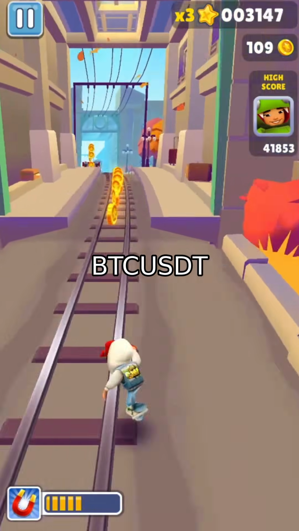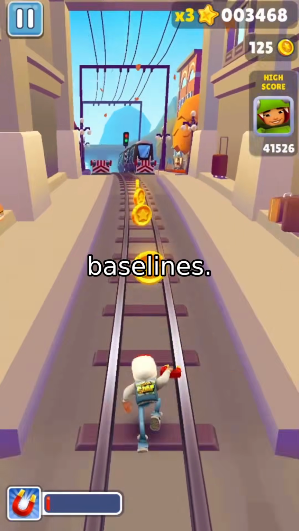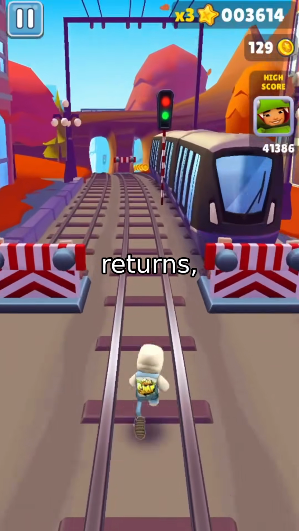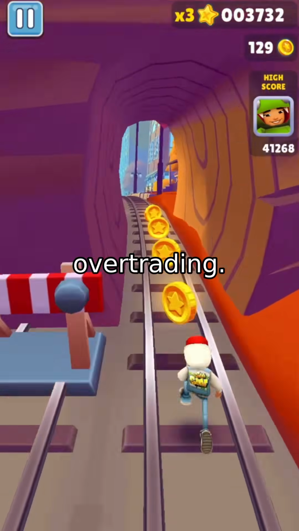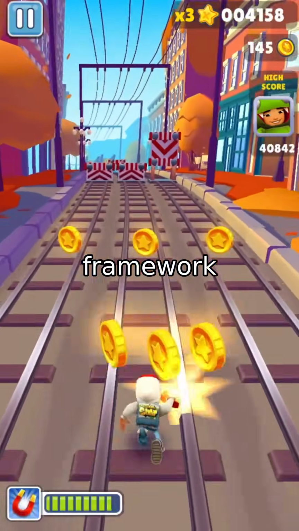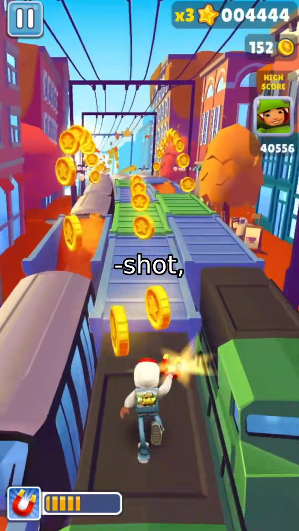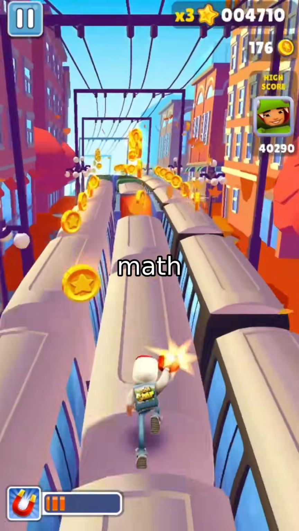Backtests on BTCUSDT LOB data show this rolling FB-AS HJB outperforms fixed GLFT and AS baselines. We see positive returns, drastically reduced drawdown, and less overtrading. The adaptive objective acts as a dynamic filter against noise. This framework bridges analytical market making with representation-based RL. Zero-shot, interpretable, and robust. Full math and proofs in the paper.